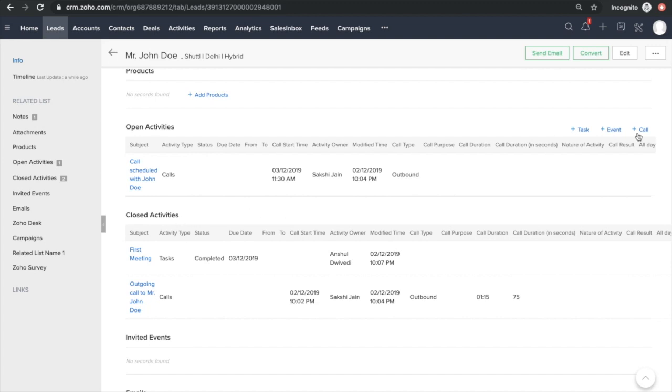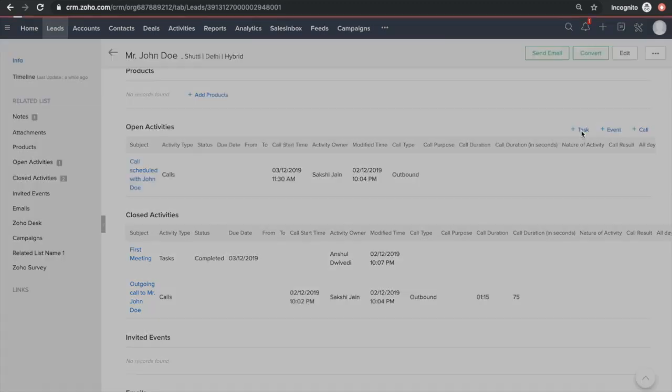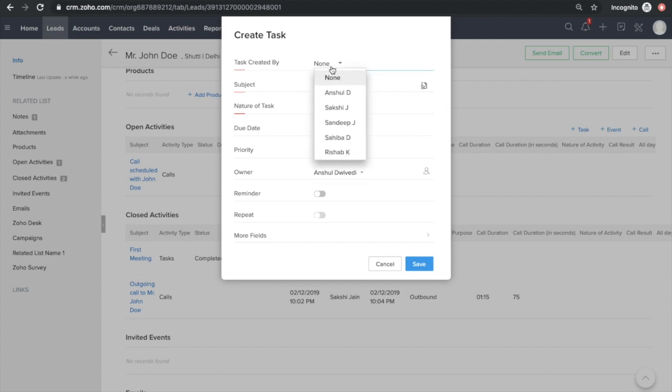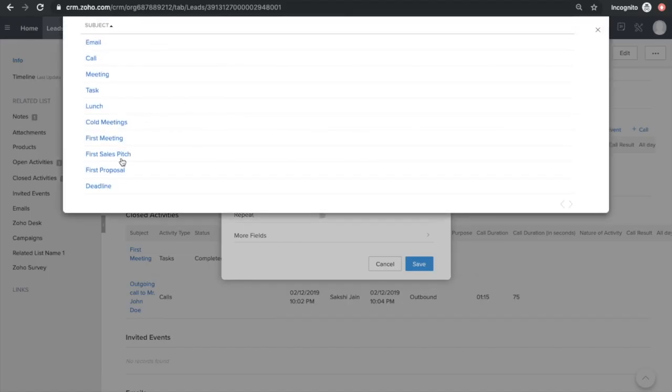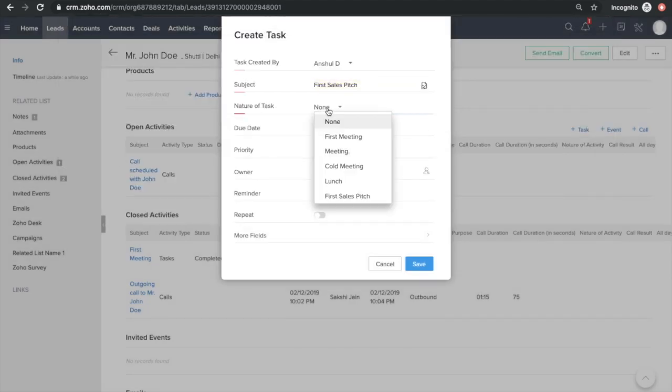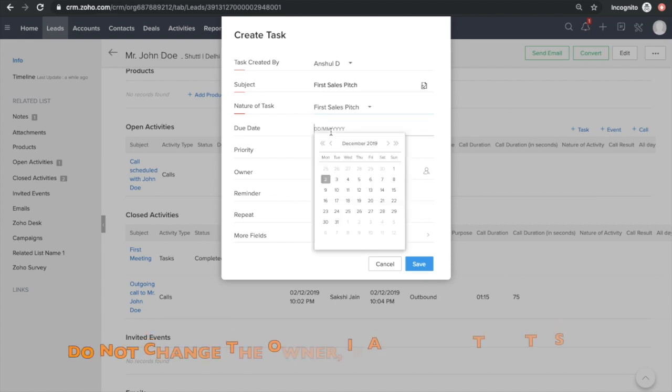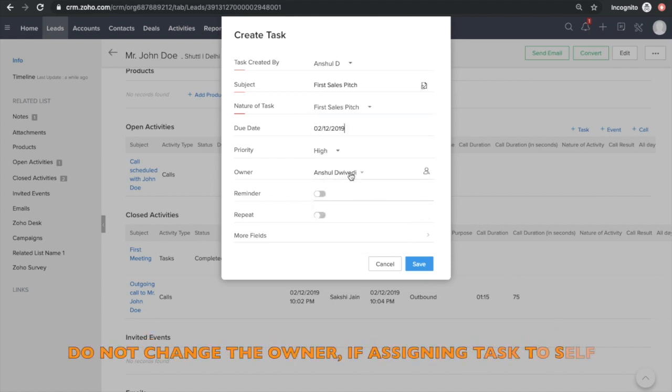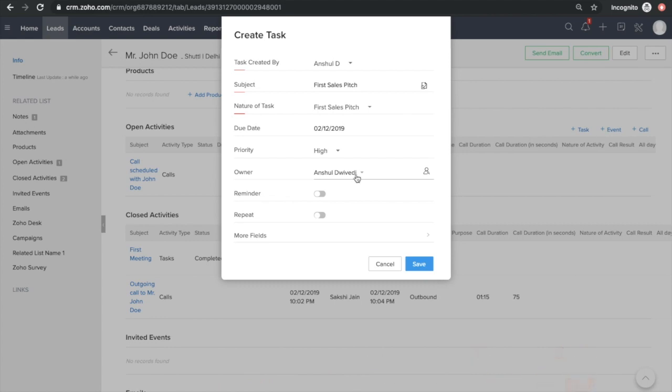Now say for example Anshul wants to have a follow-up meeting, so he'll create a task again, created by Anshul. Subject would be sales pitch. That's it, today's. So it's Anshul. Now Anshul is assigning this task to himself, so he is not supposed to change the name, right? He'll let this be Anshul only.